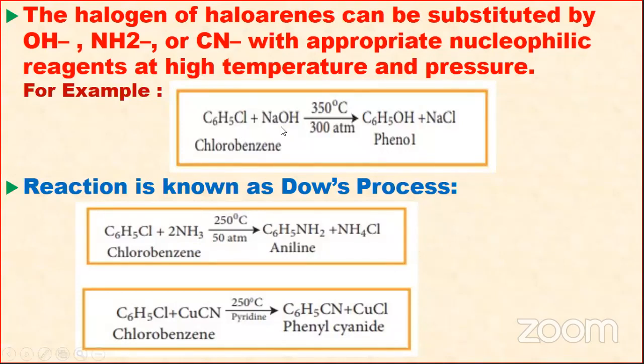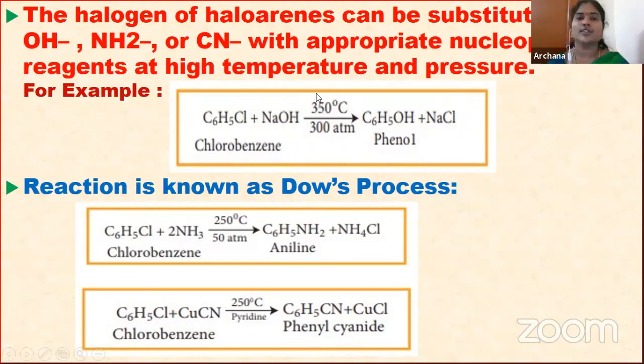See, when NaOH reacts at 350 degrees Celsius and 300 atmospheric pressure, what happens? There is generation of a nucleophile. What is the nucleophile here? OH minus is the nucleophile. That OH minus nucleophile is attached at this Cl position, then you are going to get phenol plus sodium chloride. So this is one of the nucleophilic substitution reactions. This reaction we are calling the Dow process.